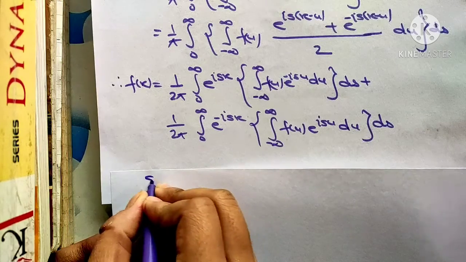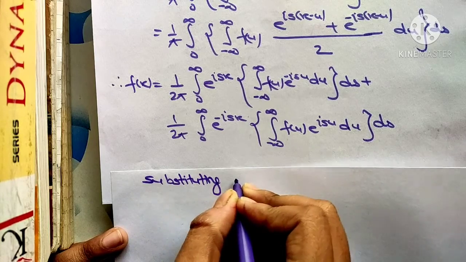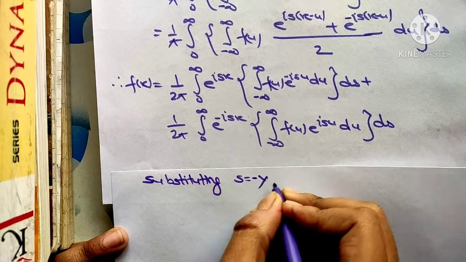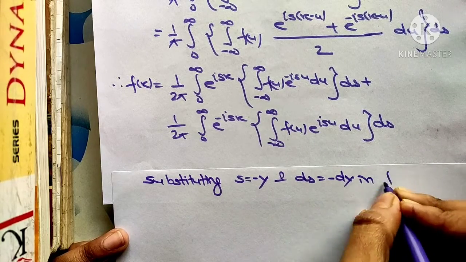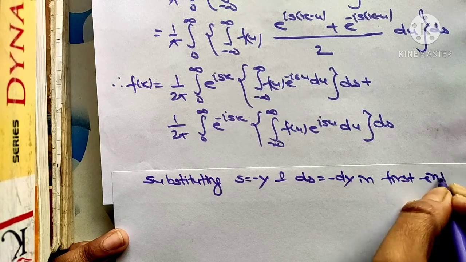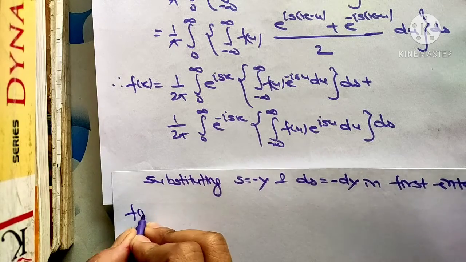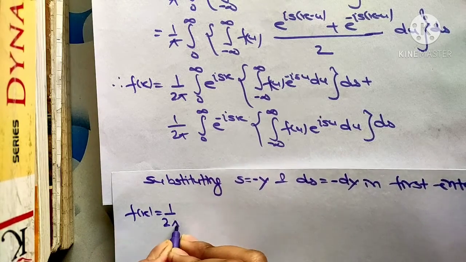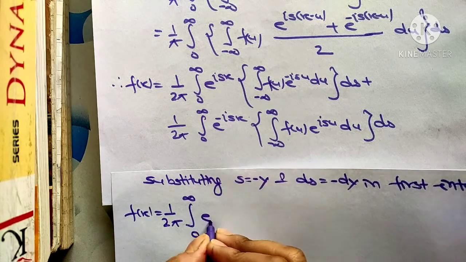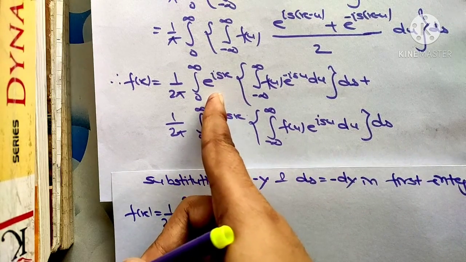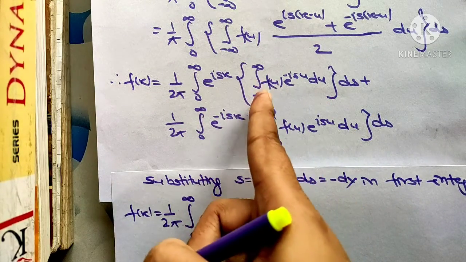After that, substituting s equals minus y and ds equals minus dy in the first integral only, in the first part of the integral. Now we get f(x) equals 1 upon 2 pi, integral from 0 to infinity e to the power, we are going to put s equals minus y only in the first integral, that means this integral.